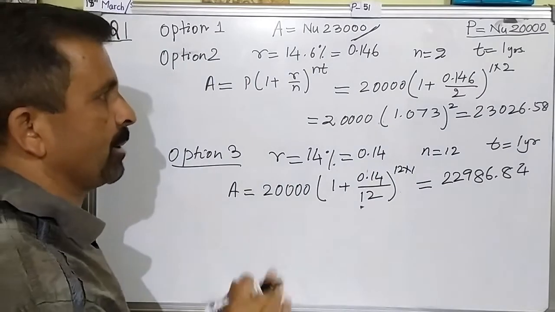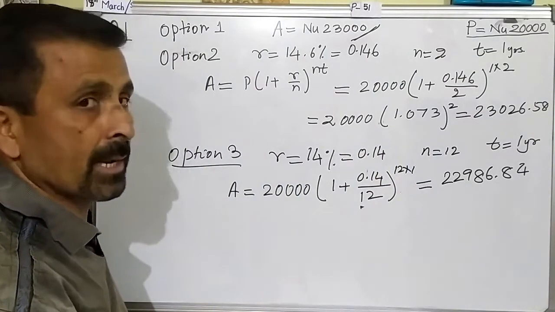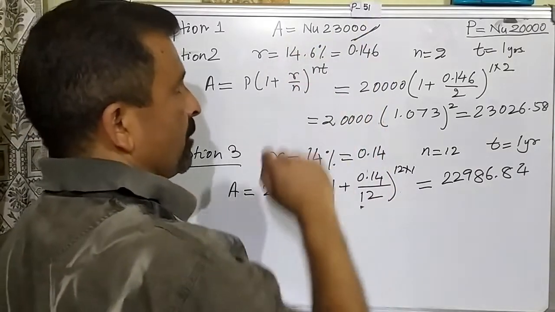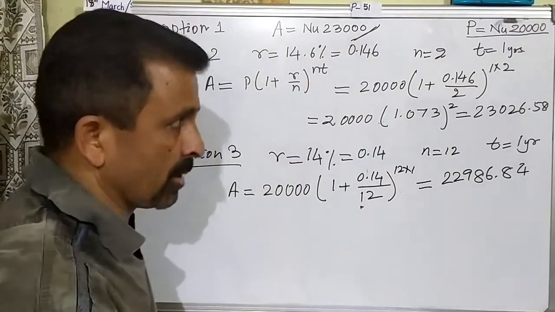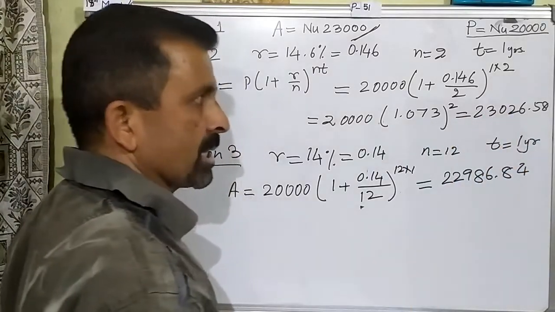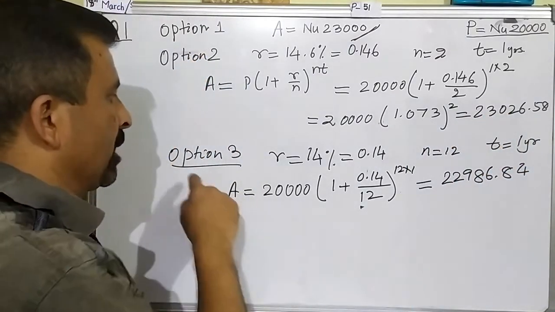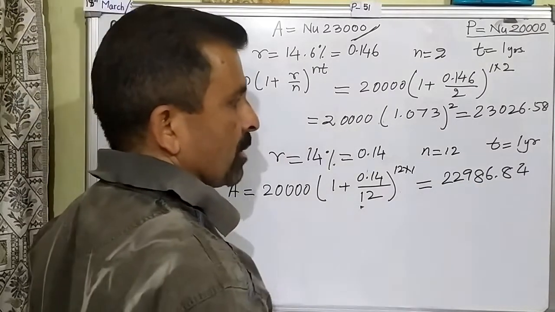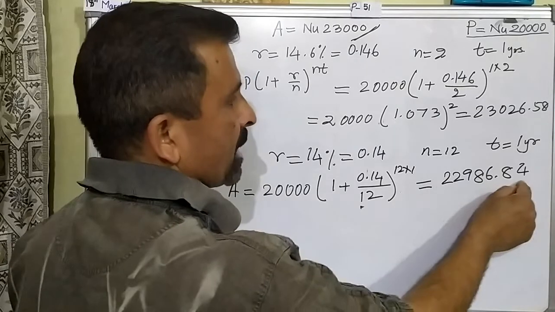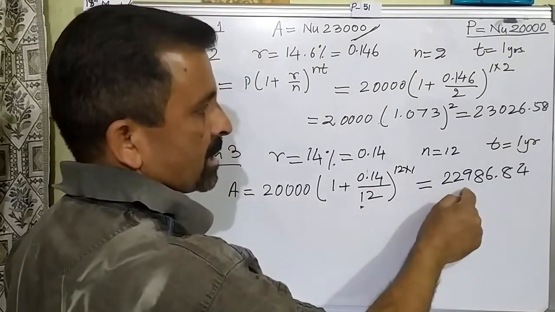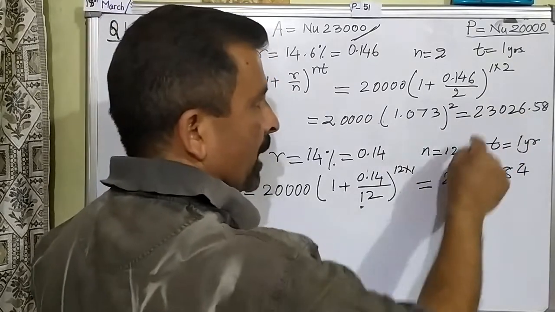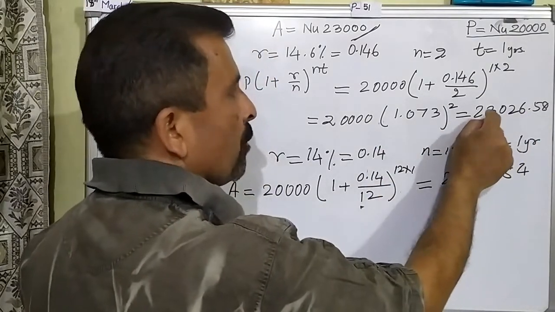Now we are done with all the 3 options. Now we have all the 3 amounts in front of us. We can compare, and as a customer we can decide which one we will choose. According to option 1, the amount was 23,000. According to option 2, the amount is calculated as 23,026.58. And according to option 3, the amount is calculated as 22,986.84. This figure is the smallest figure, so obviously as a customer we will go for this option. And this figure is the biggest figure. Therefore this will be the worst option.